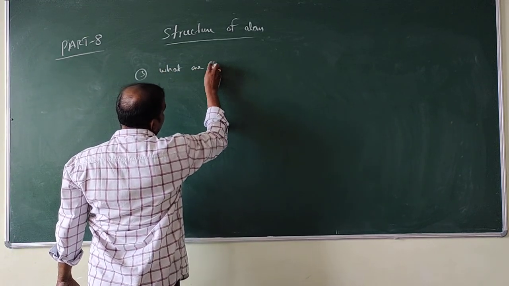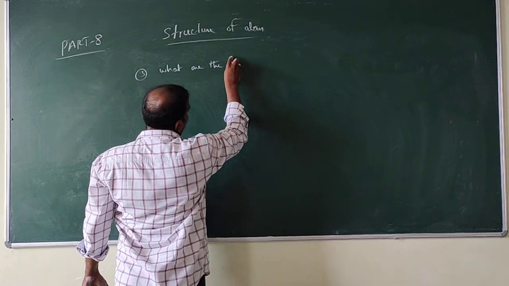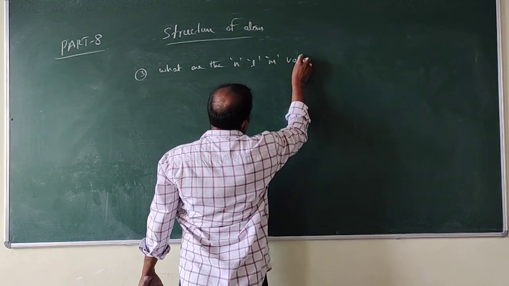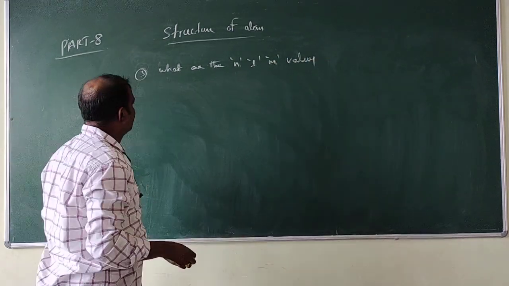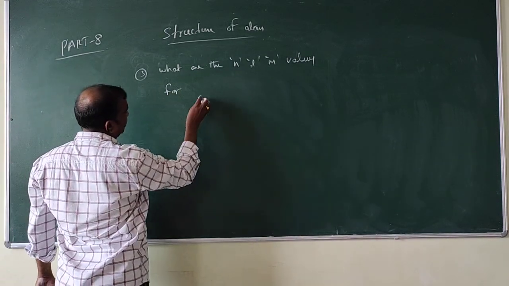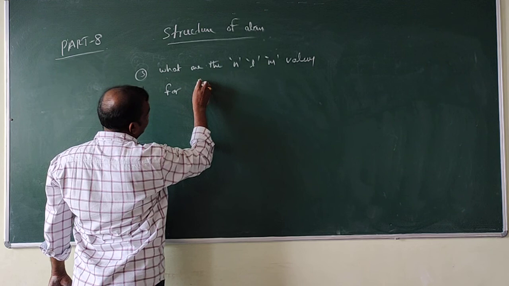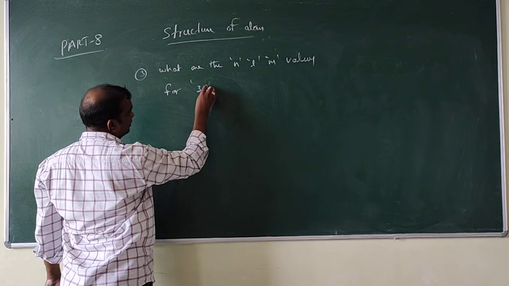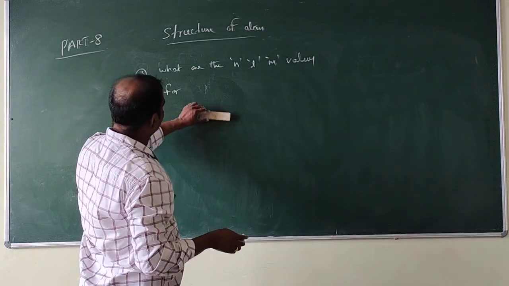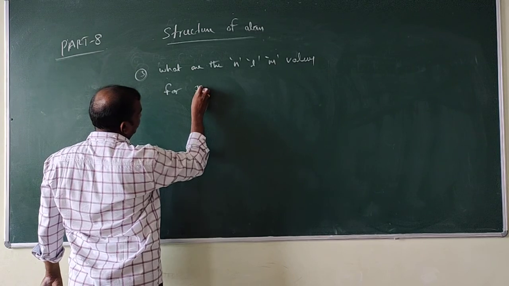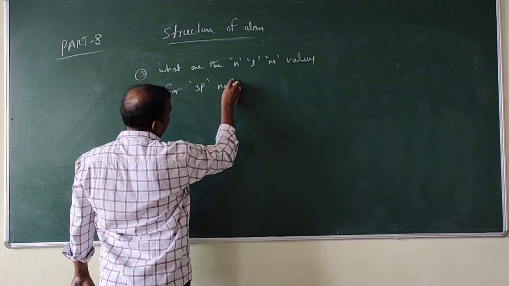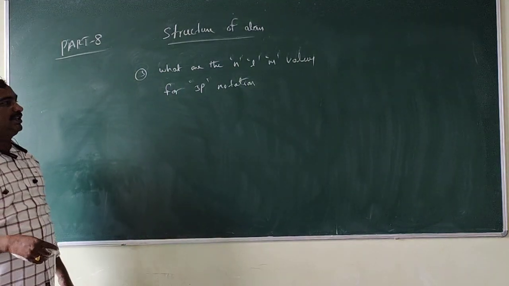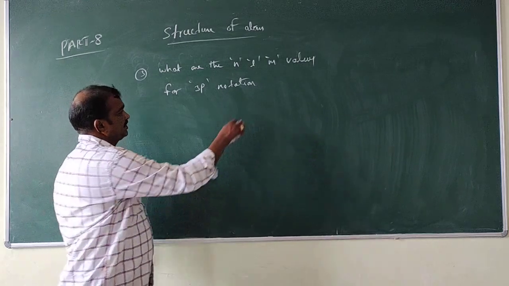What are the n, l, m values for 3p notation?